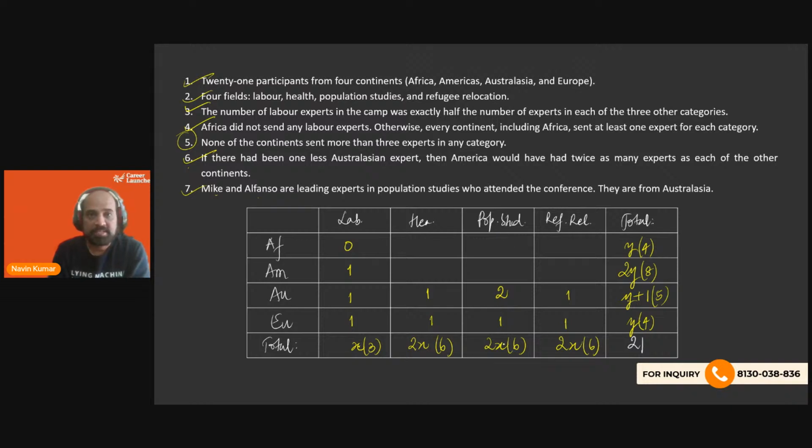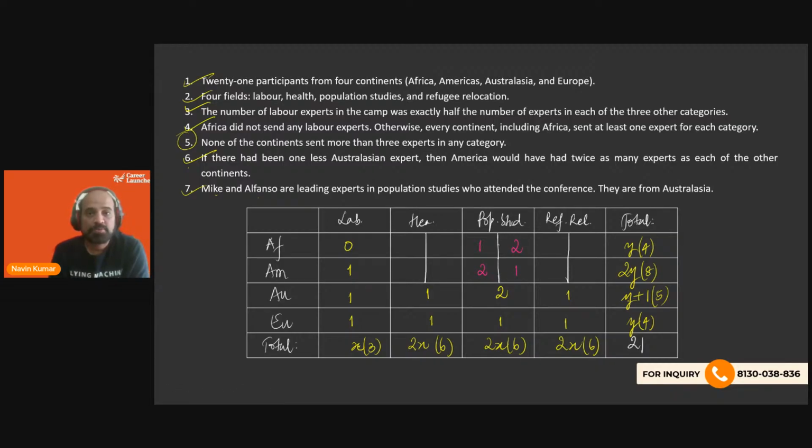Now, I need a 6. 2 and 1, 2 plus 1 is already there. So that would mean I can have a 1 or a 2 here, or I can have a 2 or a 1 here, so that this becomes 6, right? So what I will do now is I'll partition this because we are going to have two cases, right? Okay, so we'll start from here. If this is 1, then this is going to be 2, right? This is a 6. If this is going to be 2, this is going to be a 1.